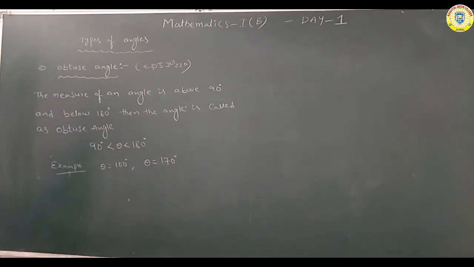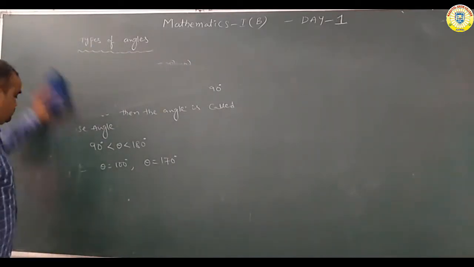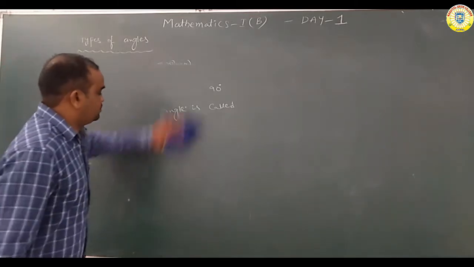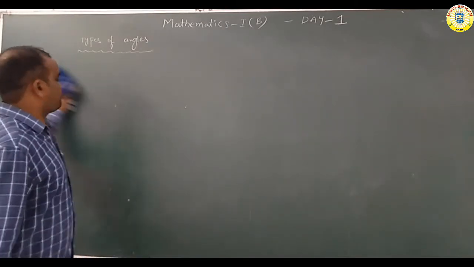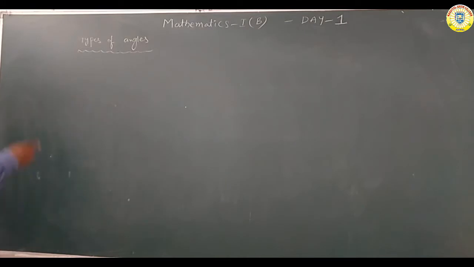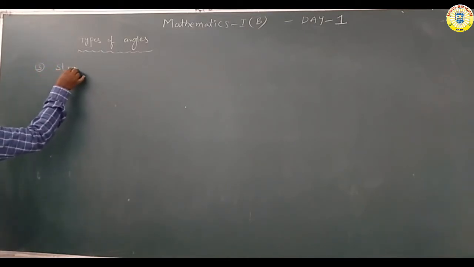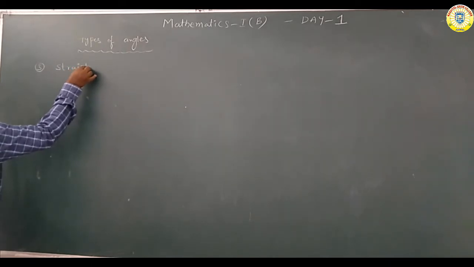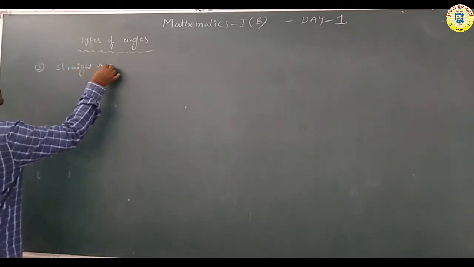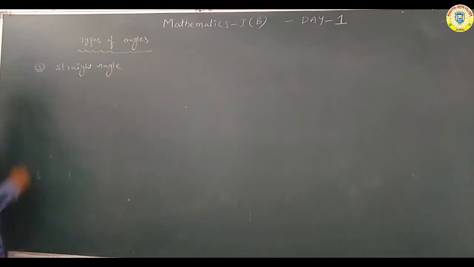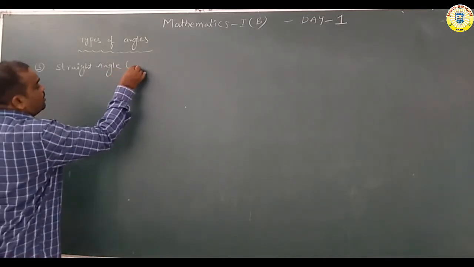Okay now, next one, straight angle. Straight angle means sarala konam.